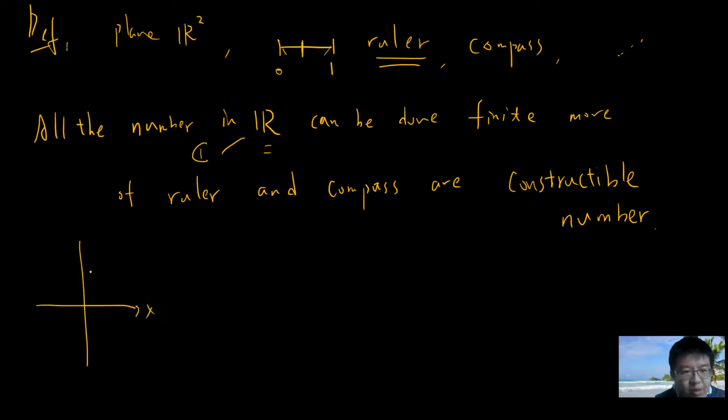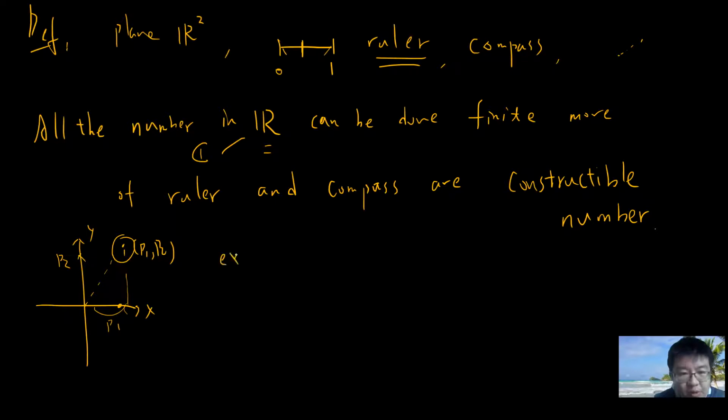In 2 dimensions, if this is P1 and this is P2, and P1 and P2 are both constructible, then you can construct this: just draw P1 here and P2 here and connect them. So a complex number is constructible if and only if both its x and y coordinates are constructible. So talking about reals is already enough to give the complex numbers.